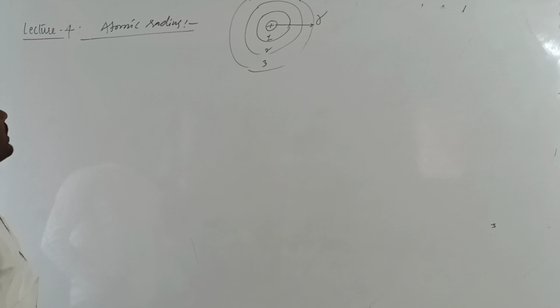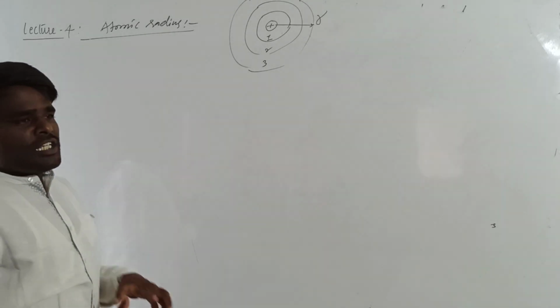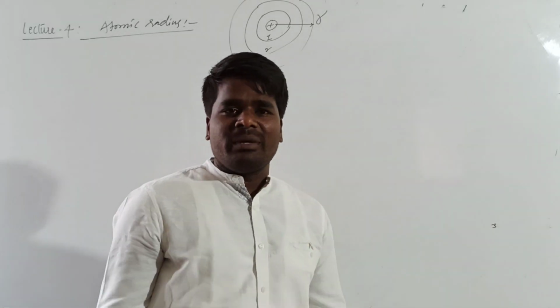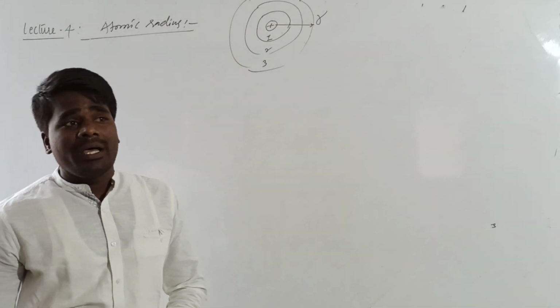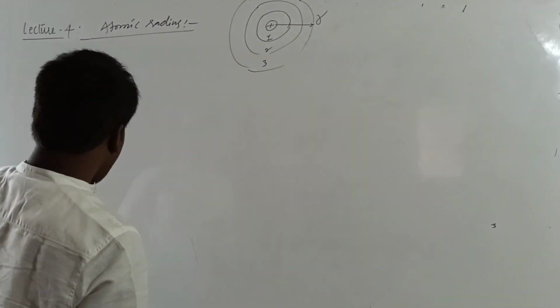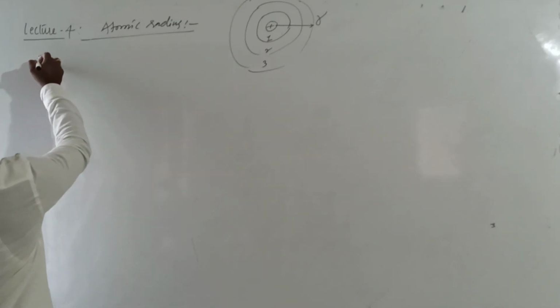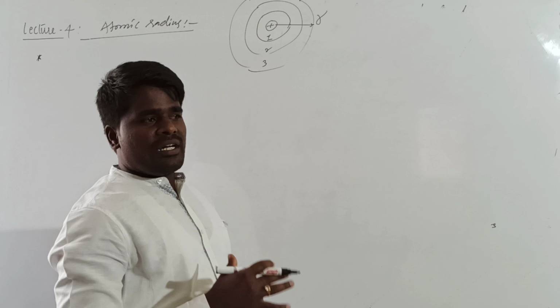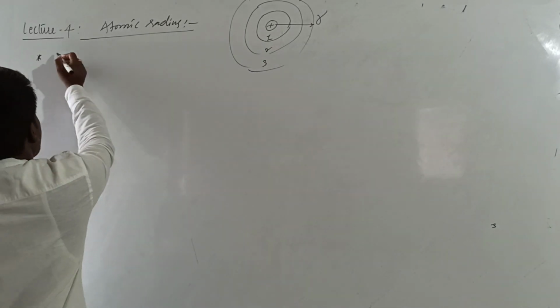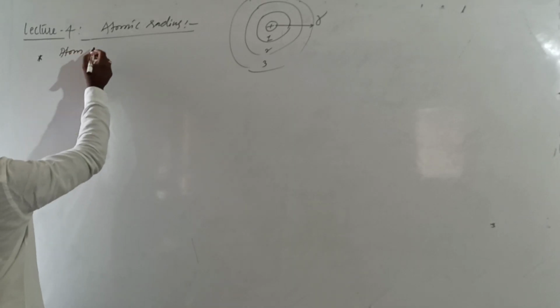Conceptually, right? But determination of the exact atomic radius of an atom is actually not possible. Why? Because there are some limitations. Determination of the exact atomic radius is not possible because the atom is too small.